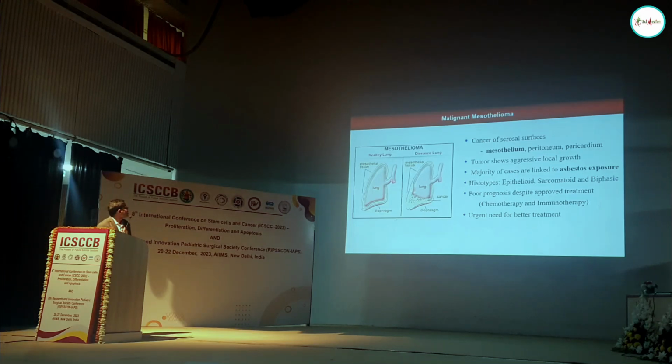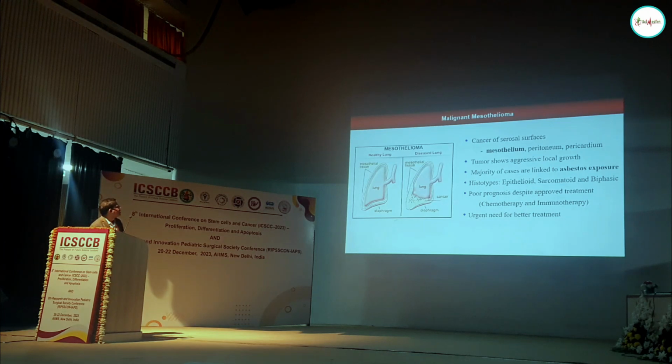If you look here, this is a normal lung, and in the normal lung there are layers of cells or tissues called mesothelial layers. If tumors specifically originate in these layers, they are called mesothelioma. This is a very nasty tumor. If it starts here, it grows so much that it fills up the whole thoracic cavity and compresses the lungs. People with mesothelioma have breathing and chest problems, and you can find many kilograms of tumor inside the body.